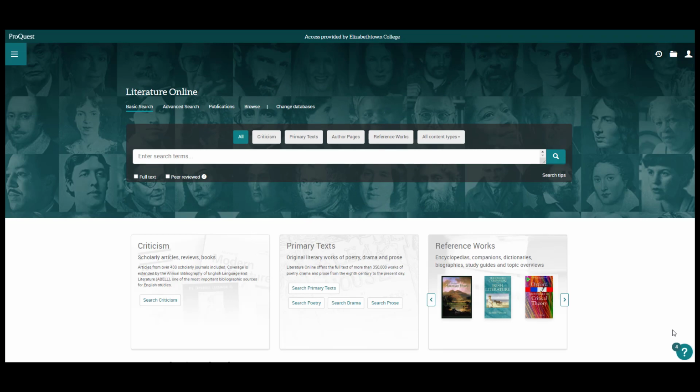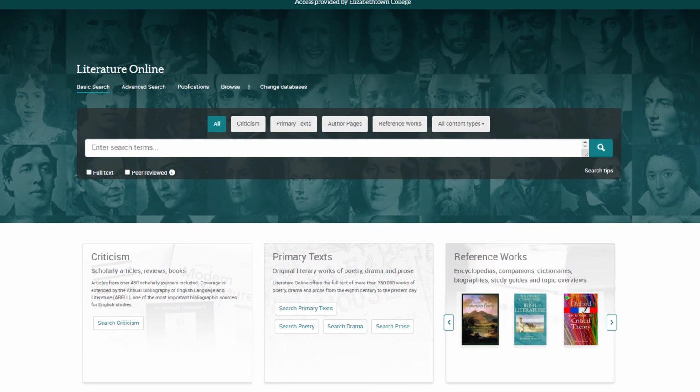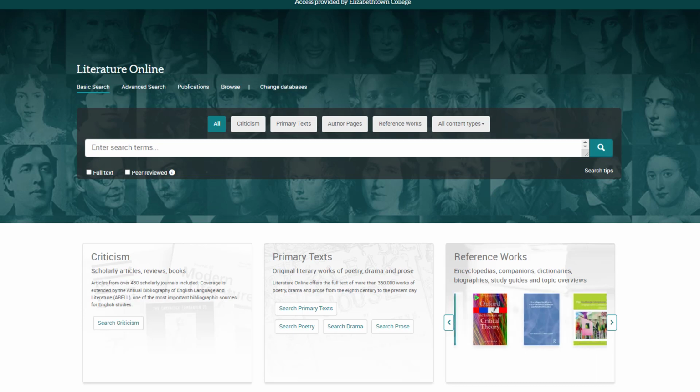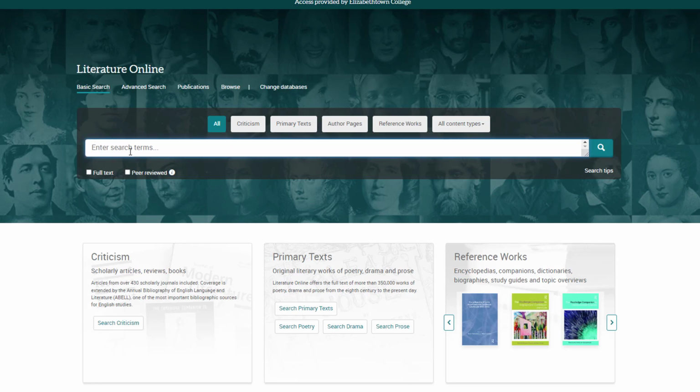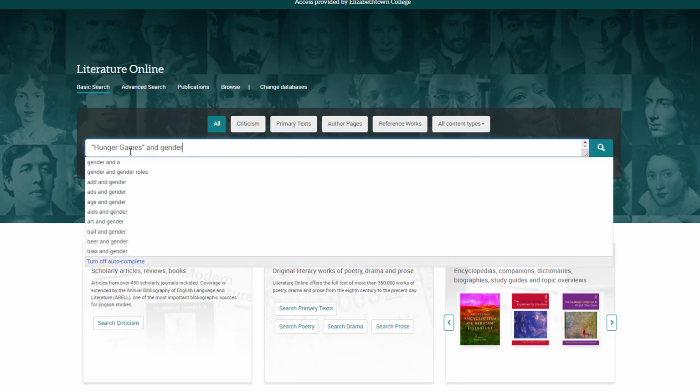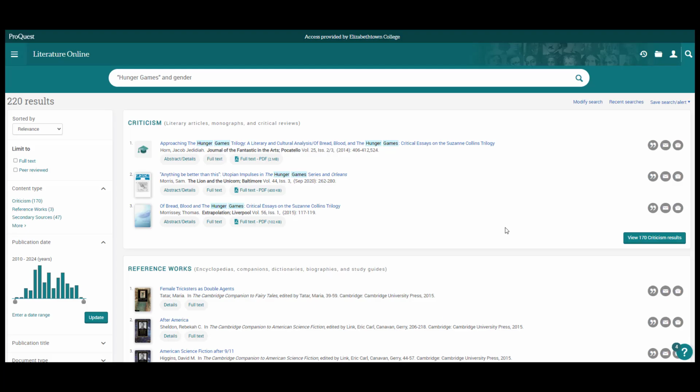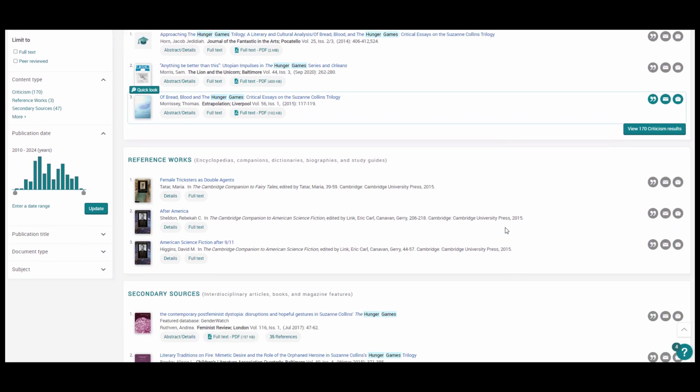First, I will search across all of the resources to show you the types of resources that come up from this kind of search, and I'm going to choose to search the terms Hunger Games. I'm putting Hunger Games in quotation marks to have those exact words together, and the term gender. Do my search. You'll notice that my results are divided into 3 different groupings.